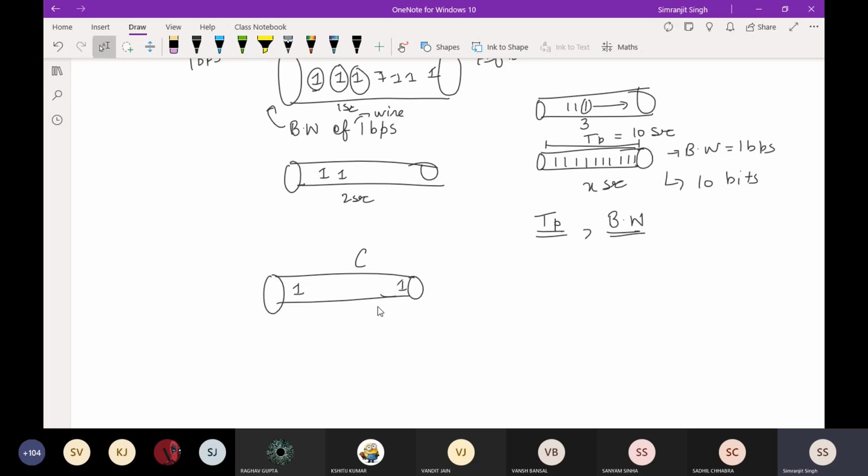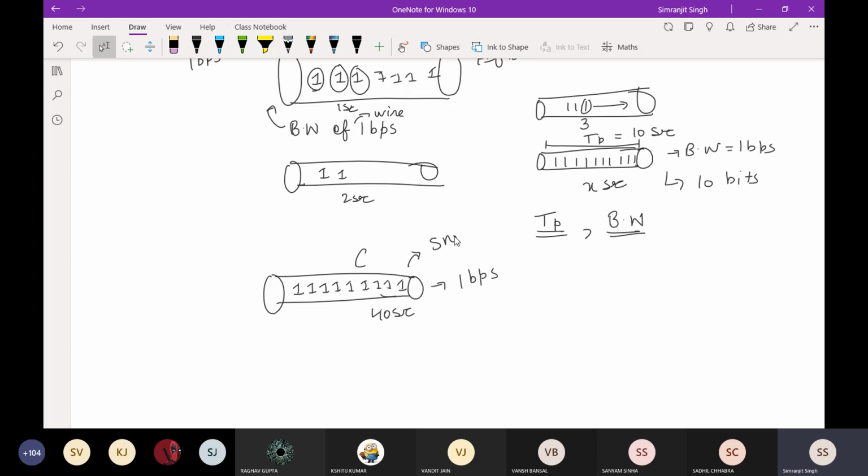So suppose it will take 40 seconds. The bandwidth of it is 1 bit per second. After every second, 1 bit will be placed here till you get 1 bit at the end. If you take a snapshot of it now, the whole channel is filled with bits.